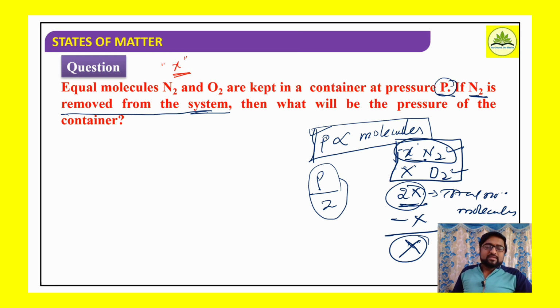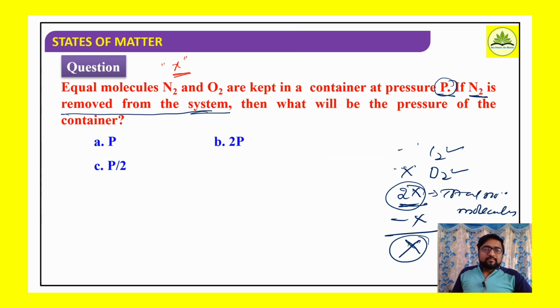Okay, what they are asking here, what will be the pressure of the container? Well, we look for the options here. Option A, P remains same. Option B, 2P means pressure doubles. Option C, P by 2 means pressure reduces to half. Option D, P by 4 means pressure reduces by factor 4, reduces to 1/4 of the P. So what is the answer here?